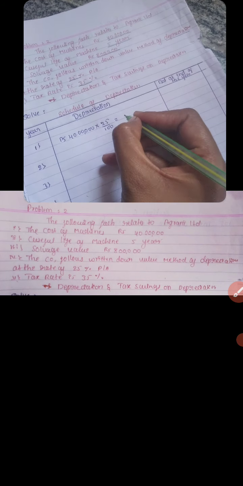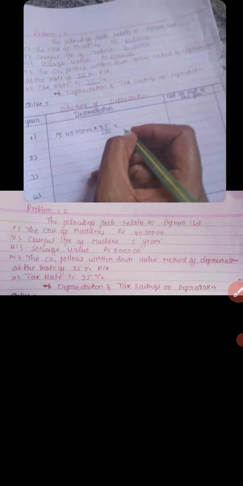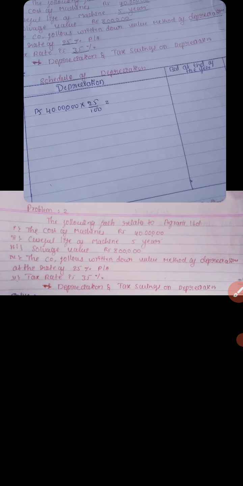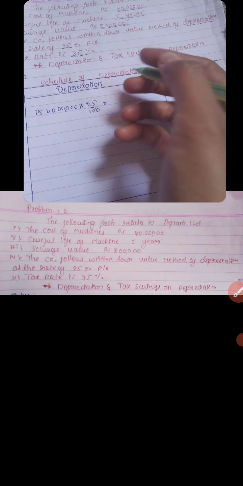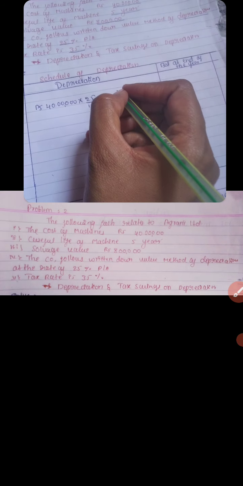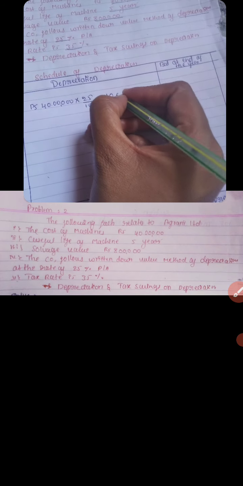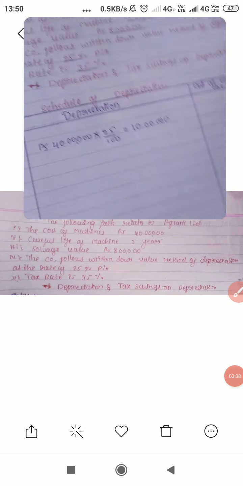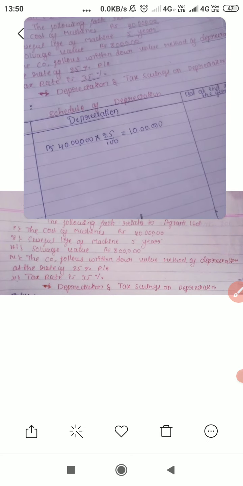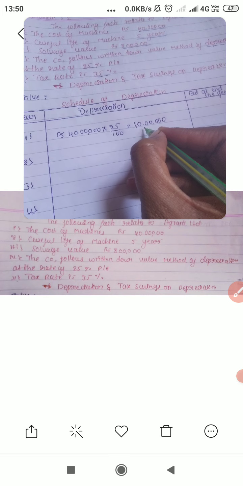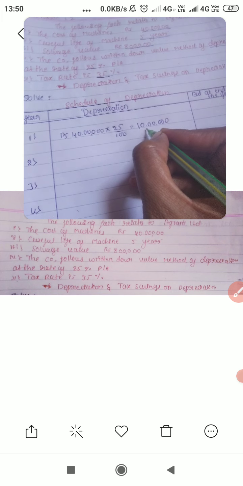Then calculate it: the depreciation charged on the asset is 40 lakh into 25 divided by 100, that is 10 lakh. So the first year depreciation is 10 lakh.